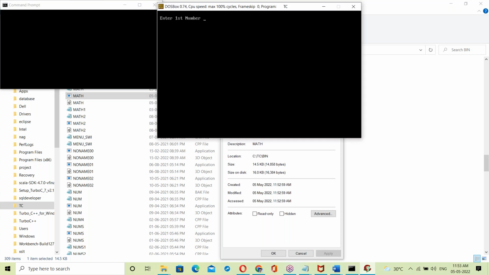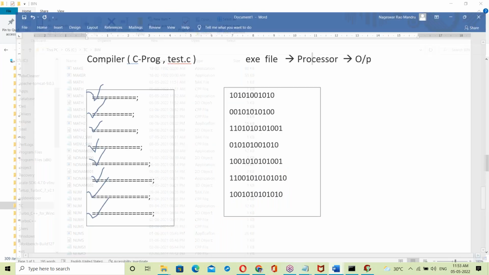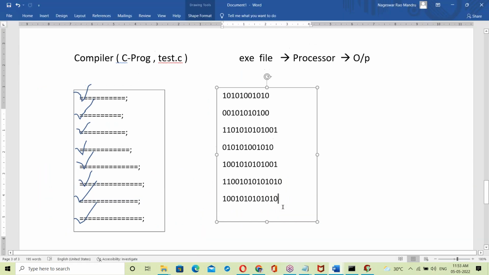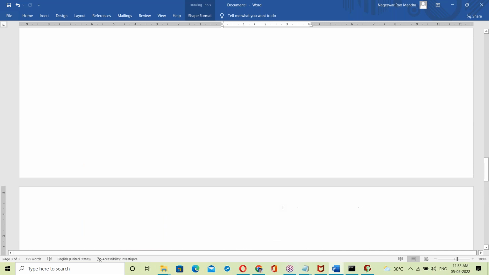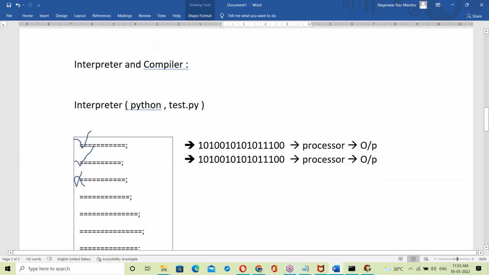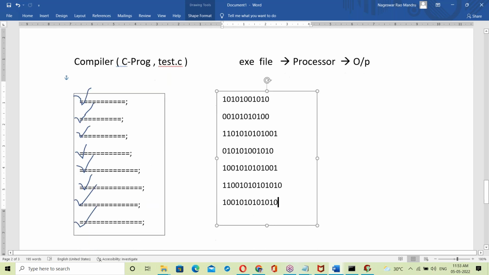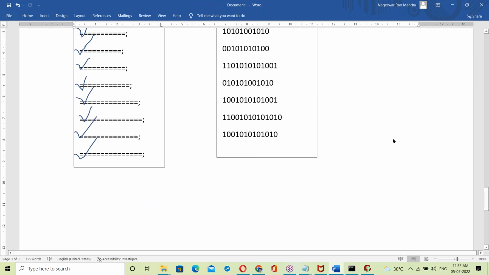That math.exe file is executing. Enter first number 10, second number 20. Yes, output: addition, subtraction. So what is happening here? It is generating one exe file. The compiler generates an exe file, then executes that. So that's the difference between interpreter and compiler. I think you understand, right? Interpreter, compiler. What's the main difference, guys?